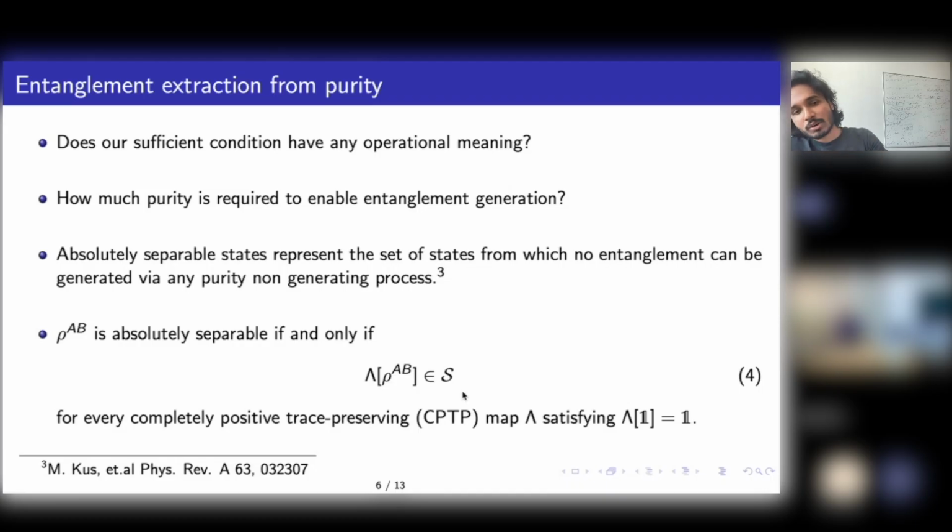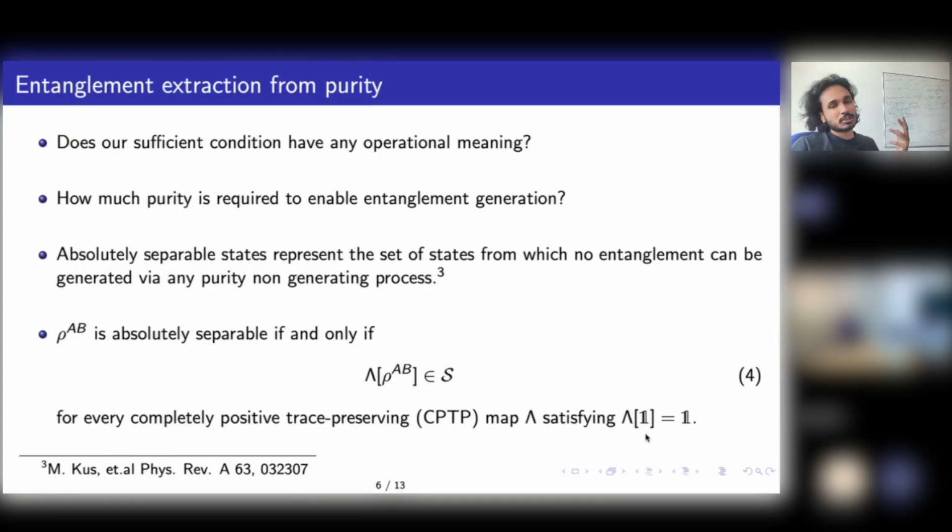One can stick to that definition. Also, one can stick to this more general definition. These two definitions coincide. And I like this definition because it's neater and much more general, because global unitaries are a very specific form of unital channels. But you can have unital channels which are beyond unitaries, and still absolutely separable states will not generate any entanglement.